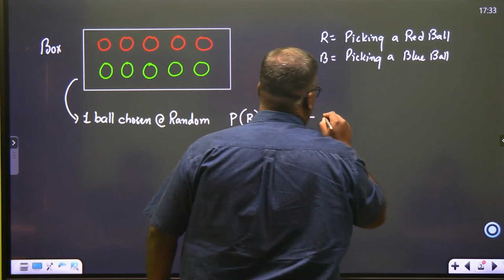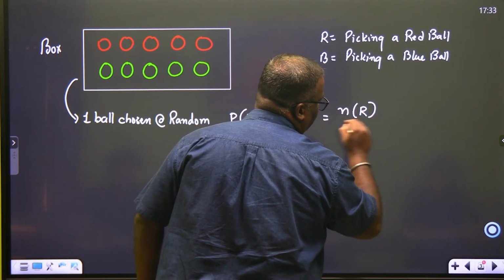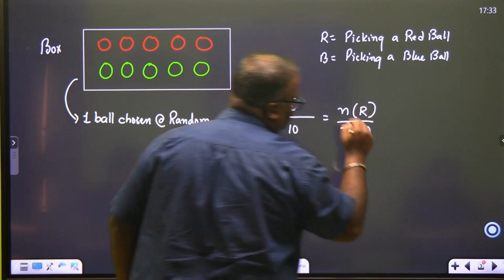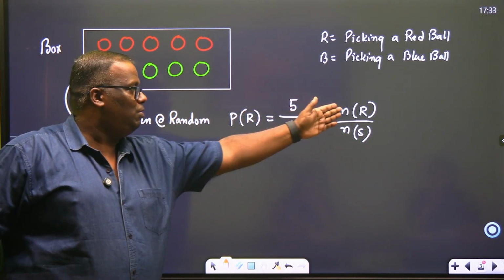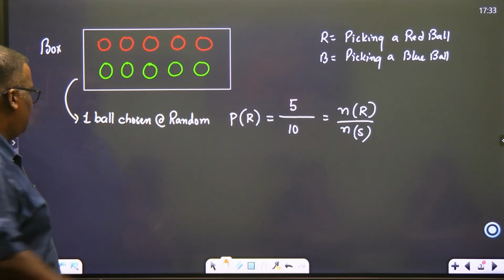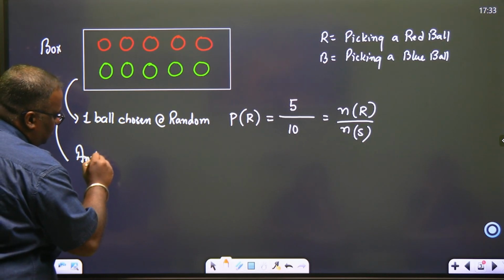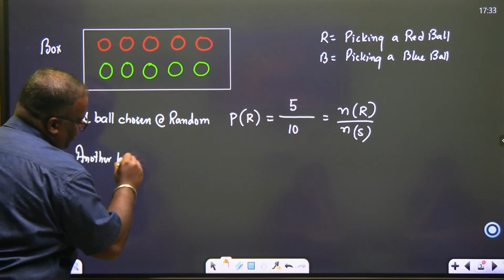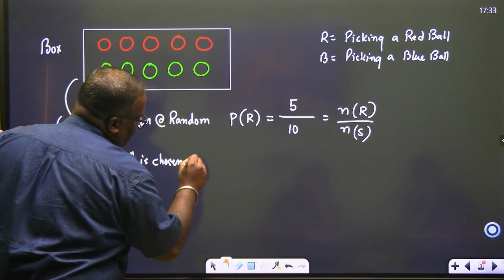This is the count of all R's divided by the count of the sample set. The sample set has 10. Again the same formula, favorable over total number of possible. Now after this, I say another ball is chosen at random.